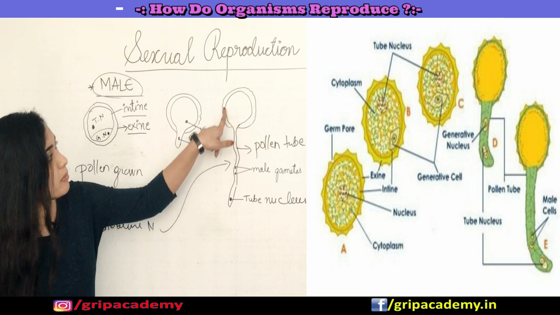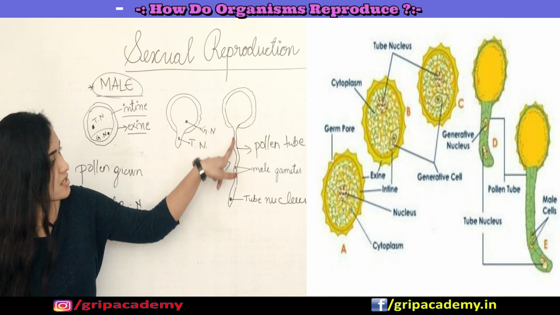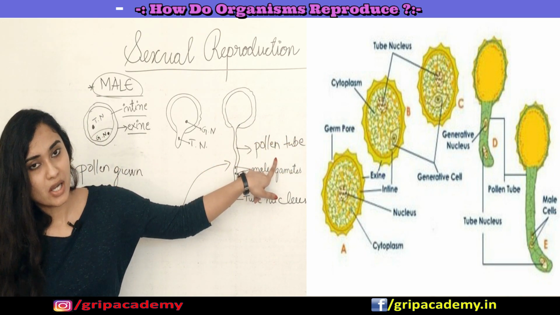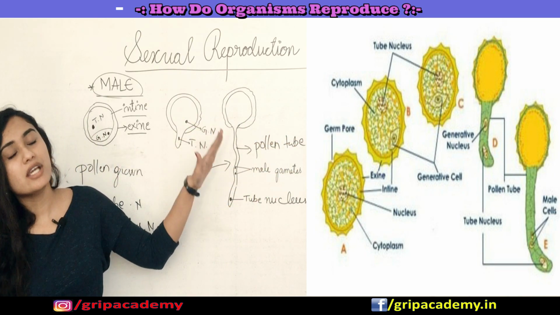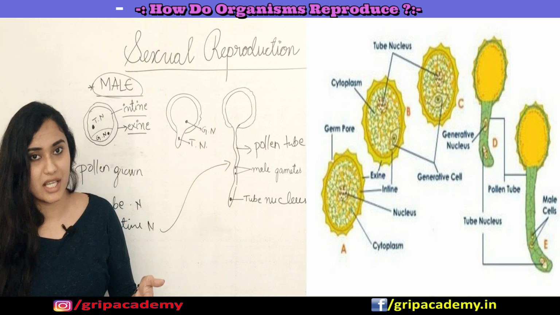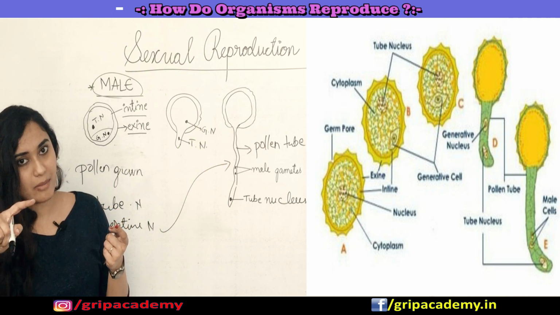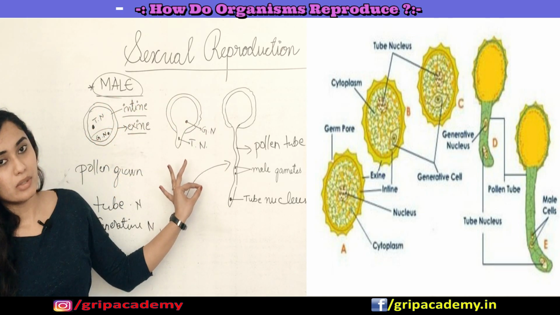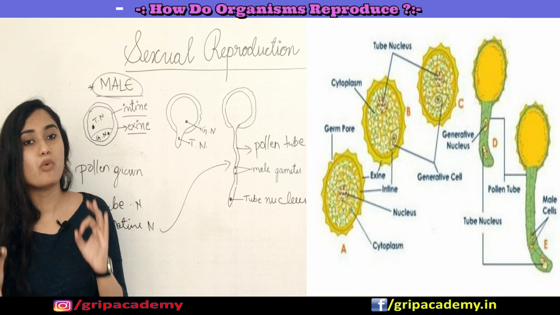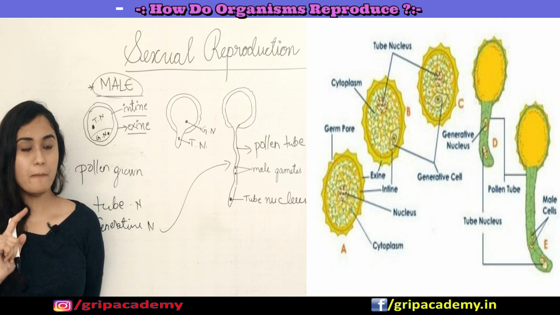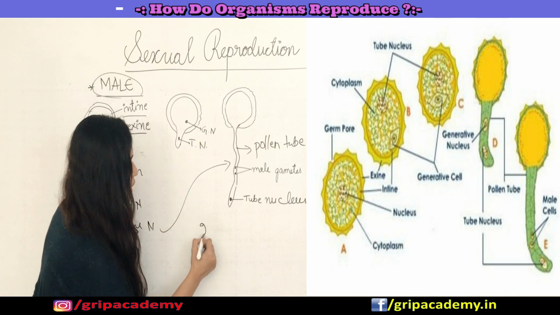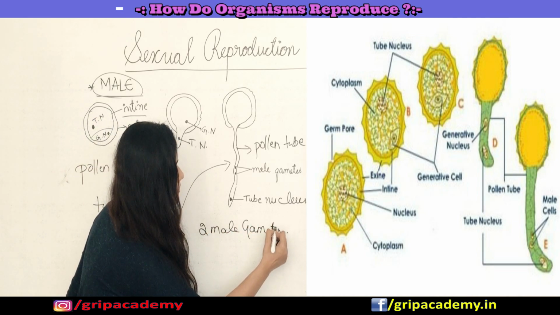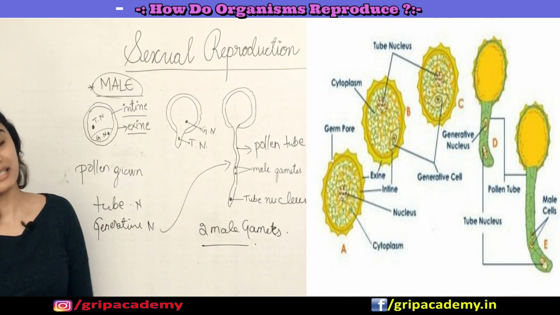Upon reaching a stigma, it starts growing towards the ovule with the help of a pollen tube. This process we call pollen germination. So when pollination happens, the pollen will start growing towards the ovule. Fine, so this we call pollen germination. A pollen grain contains two male gametes. Okay, so this is about the pollen grain structure.